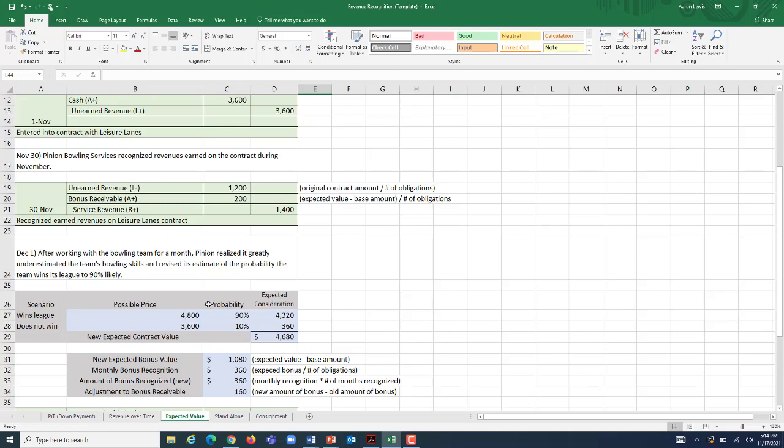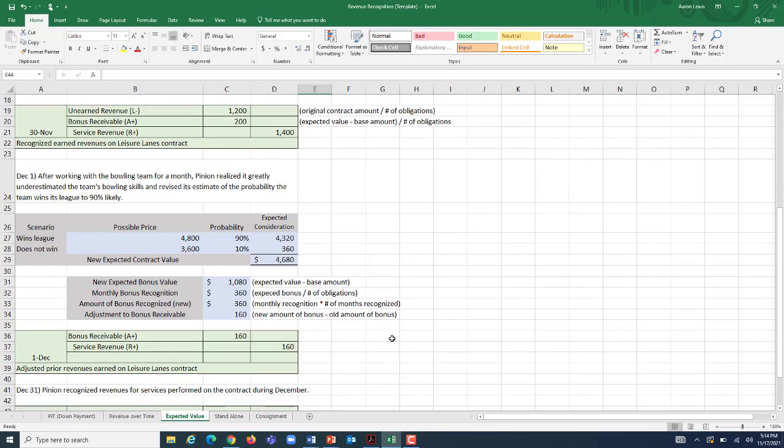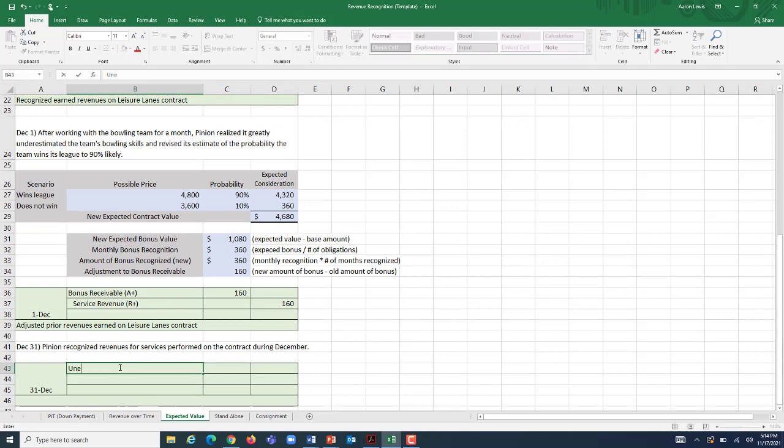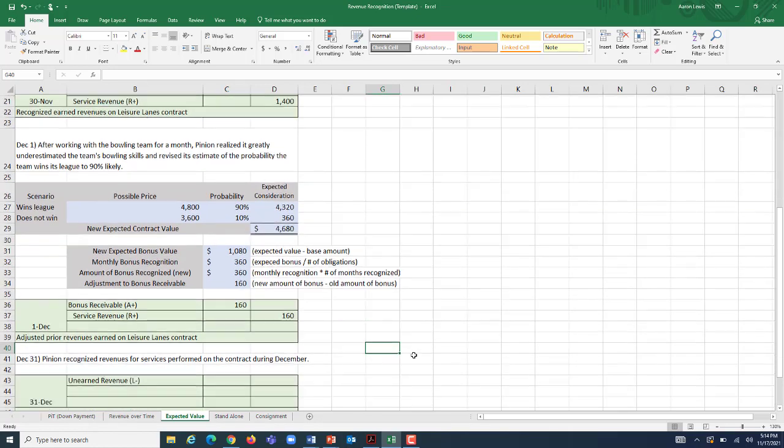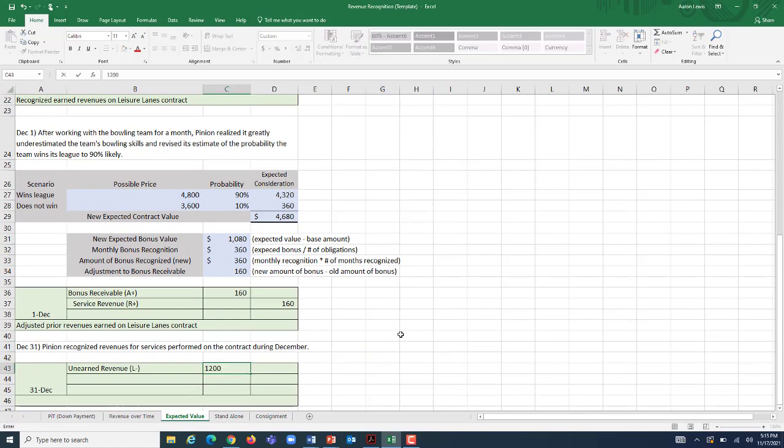The only thing that's going to change is now we don't think our bonus should be recognized at $200 a month. We revise our estimate to $360. So we're going to start by debiting unearned revenue, decreasing that liability, using the same formula that we used above, which is our original contract amount divided by the number of obligations. 3,600 divided by 3 is still going to be a $1,200 debit to unearned revenue. We're still going to debit bonus receivable, but now we're going to be putting it on the books at our new revised rate. And our new revised monthly bonus recognition is $360 per month.